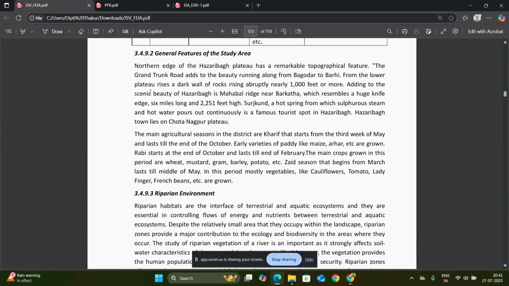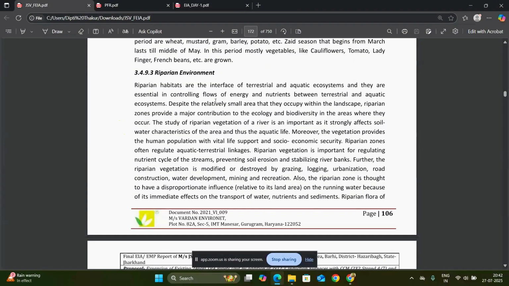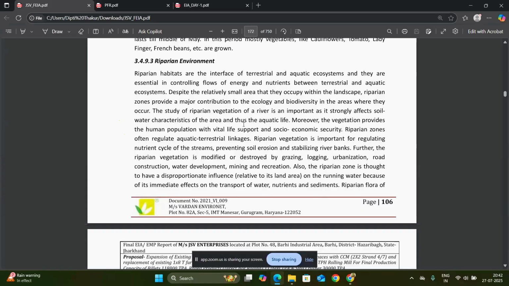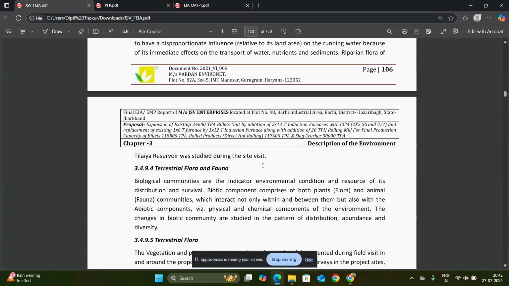The general features of the study area are written: where the area is located, what the main baseline information is, and the baseline time of the project. All these are written in this report. Also, what the local crops are and what local animals are there. The riparian environment is also mentioned in the ecological biodiversity report. That is, the riparian flora of the Talaiya reservoir was studied during the site visit.